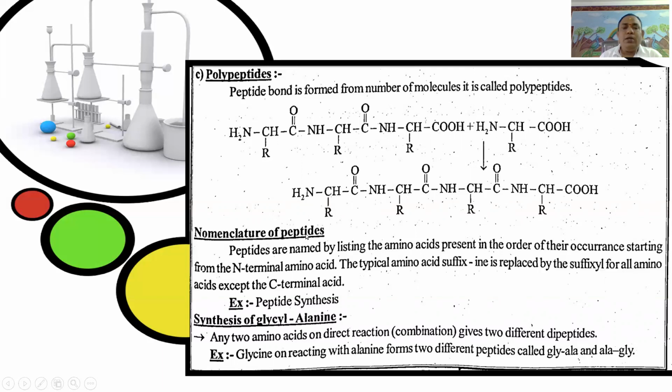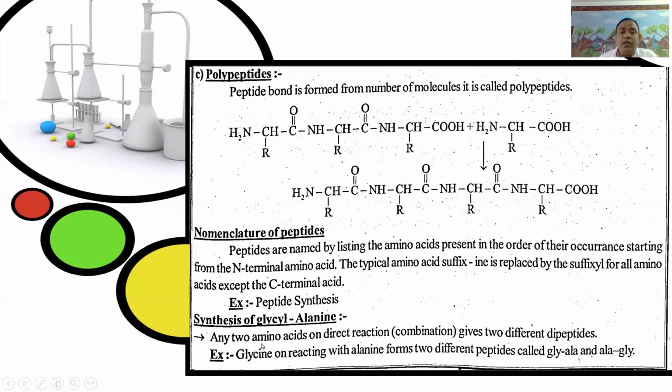Next, nomenclature of peptides. Peptides are named by listing the amino acids present in the order of their occurrence, starting from the N-terminal amino acid. The typical amino acid suffix INE is replaced by the suffix YL for all amino acids except the C-terminal acid. Example, peptide synthesis. Synthesis of glycylalanine.